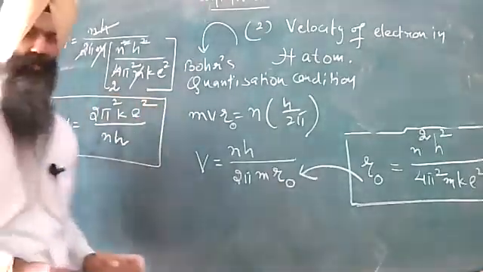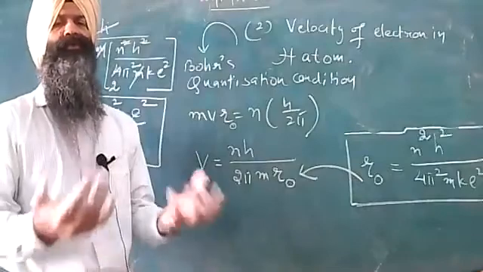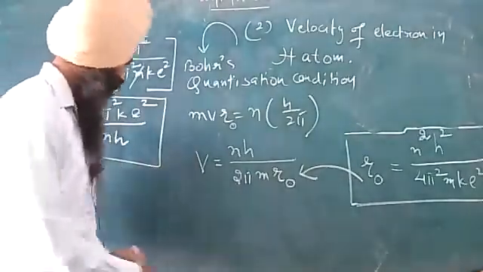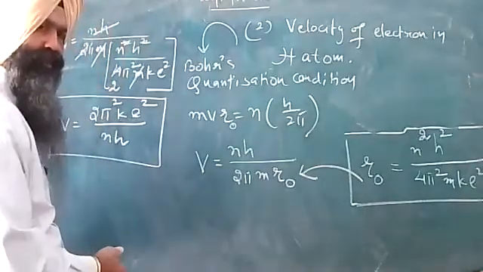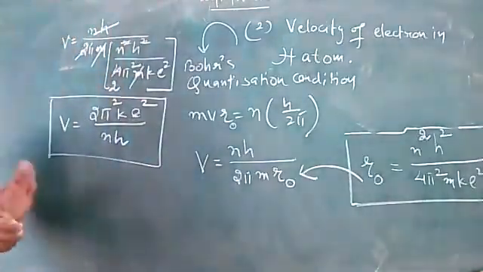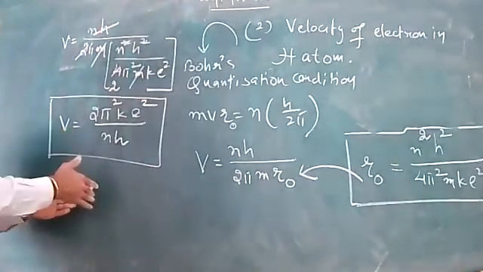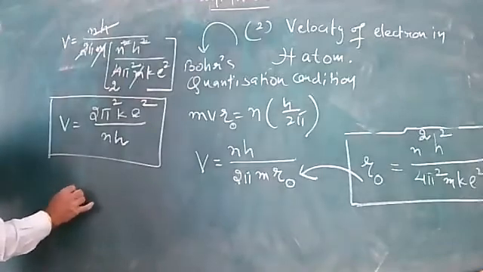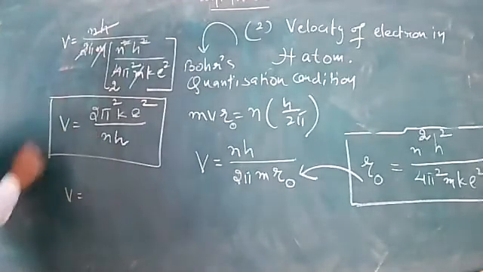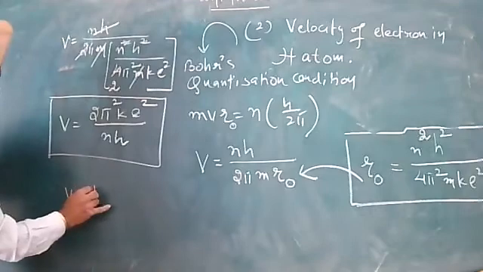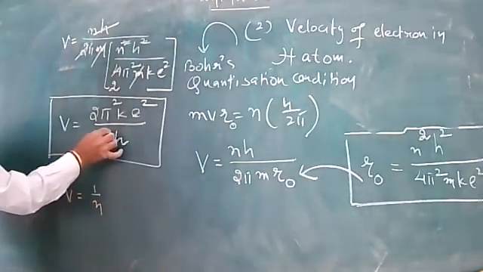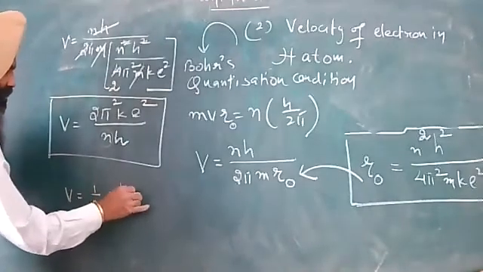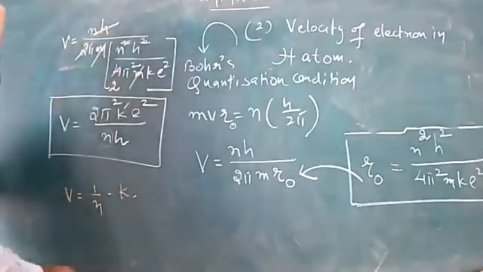But dear all, I want to introduce the concept of the fine structure constant alpha through the medium of this discussion. So for that, let me make a little bit of modification to this result once again. I can write that v, see the way I am trying to write it. This is 1 by n, separating this n, 2 pi k as such without any change.